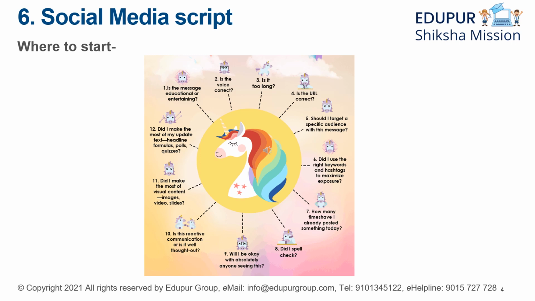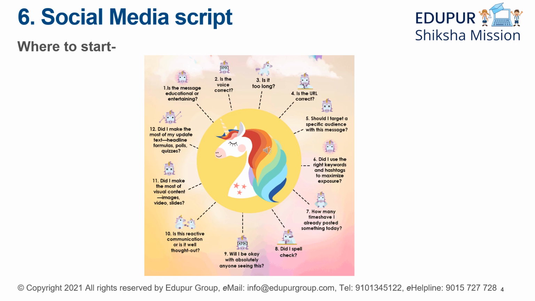So now that we have seen how to start, now let's see where we can start. Now the very first thing is that we have to question ourselves. After we get the title, or after we decide on the topic we are going to write about, we have to ask ourselves, is the message educational or entertaining? We have to decide whether our content will be educating the masses, or entertaining the masses. Then after that, we have to check, is the voice correct?